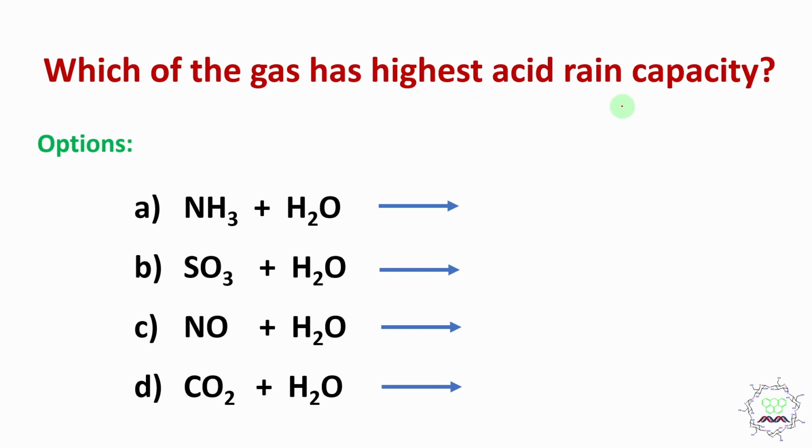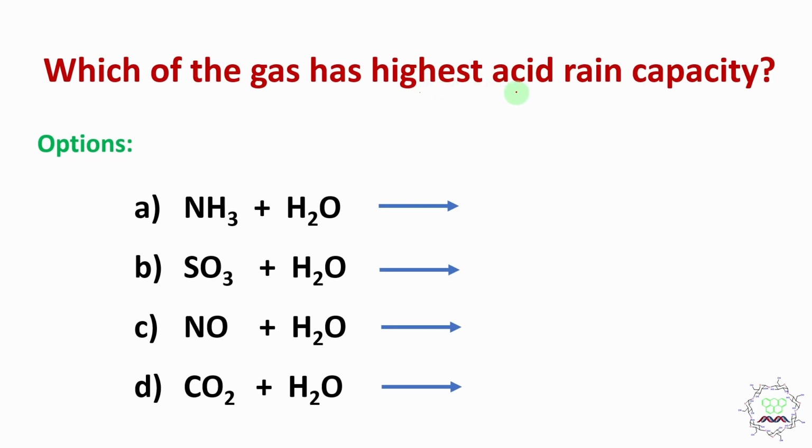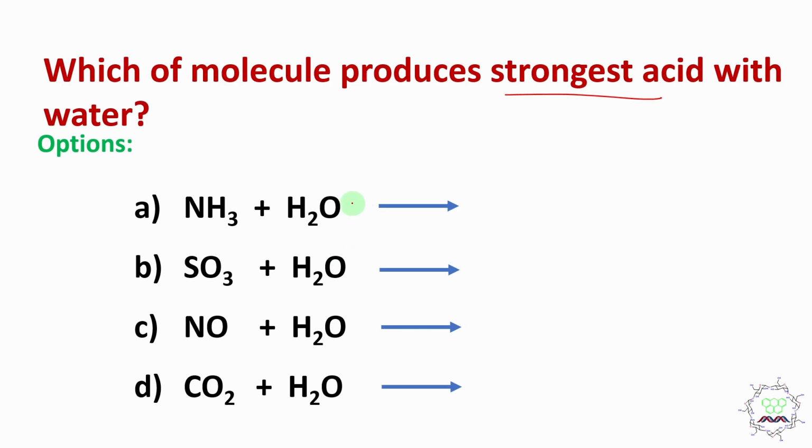Which of the gases has the highest acid rain capability? In order to get the answer, first you need to ask which molecule produces the strongest acid, because I have asked about acid rain. So in order to have acid rain, we need acid. So who produces the strongest acid? If you look at ammonia plus water, it reacts and produces a weak base, ammonium hydroxide. SO3 plus water produces H2SO4, sulfuric acid. It is a strong acid.